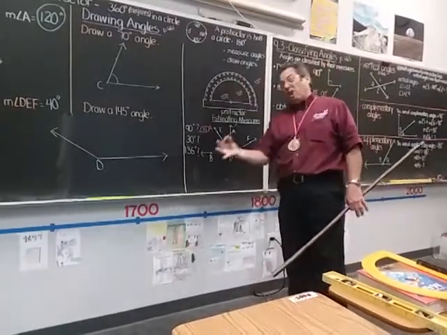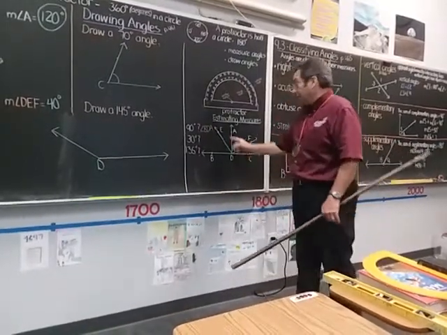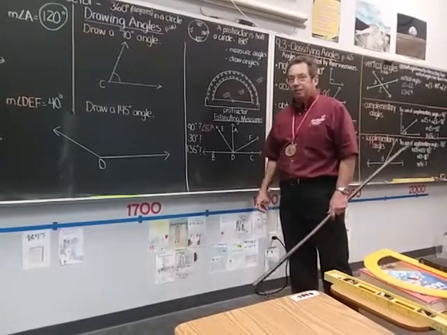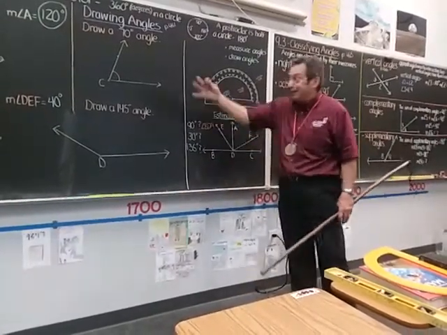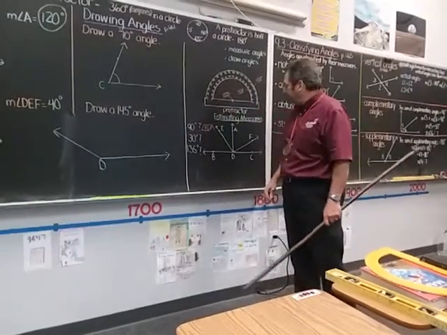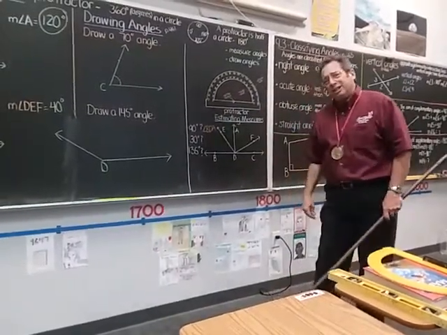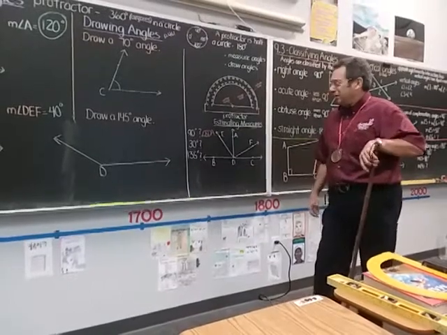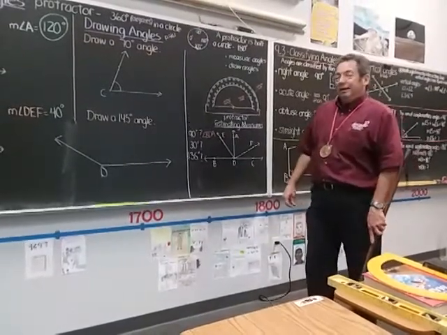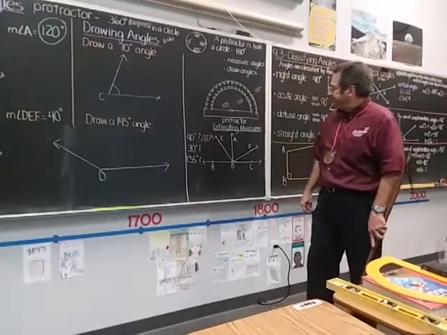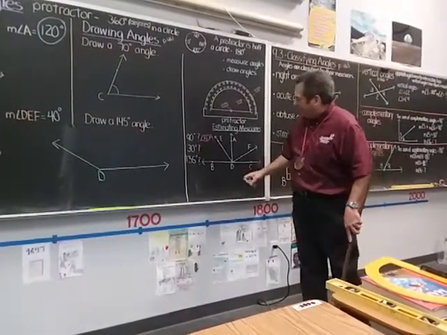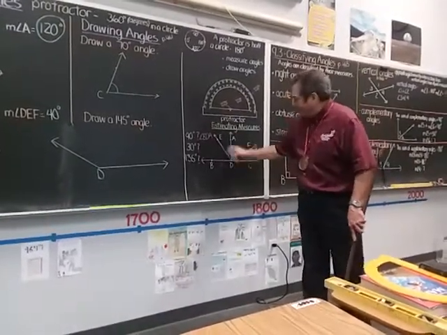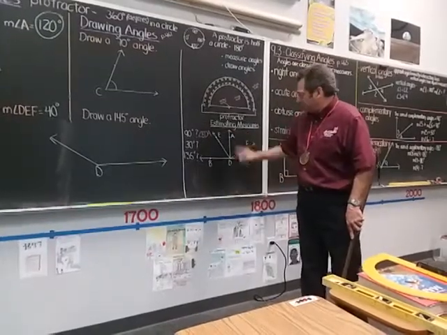Now, how come I just didn't call it angle D? Well, there are a lot of angles here that could be called angle D. That's not specific enough. I want to say angle BDA. That's why we learn more than one way to name angles. All right, how about 130 degrees? Can you estimate which one would be 30 degrees? If I'm looking at this, BDA, I would say 90 degrees. It makes a square corner.